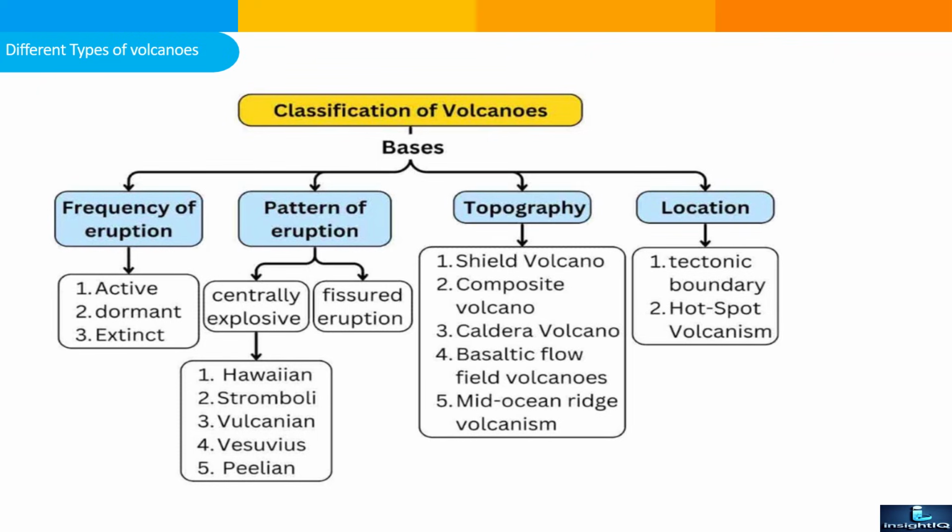First is frequency of the eruption. So according to eruption, it can be active volcano, dormant volcano, or extinct volcano. Pattern of the eruption: centrally explosive or fissure type. Central example: Hawaiian volcano, Stromboli, Vulcanian, Vesuvius, and Pelean. Based on the topography, it can be shield volcano, composite volcano, caldera, basaltic flow, flood volcanoes, mid-oceanic ridge volcanism. And based on the location, it will be tectonic boundary and hotspot volcanism.